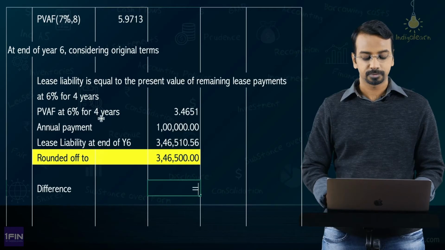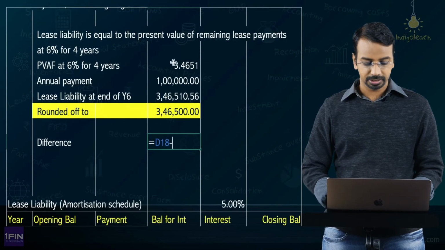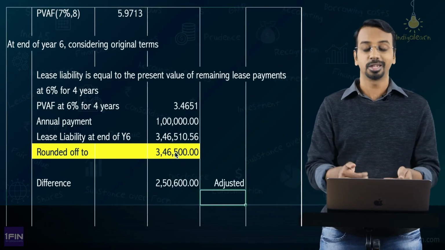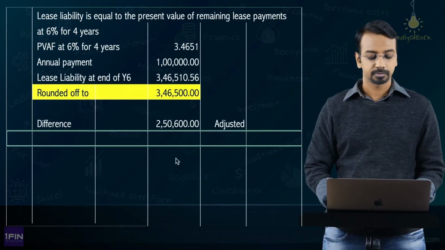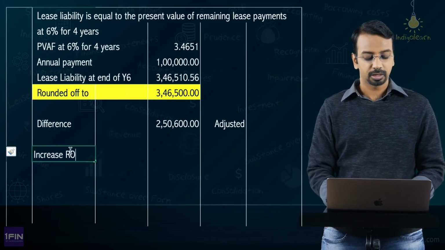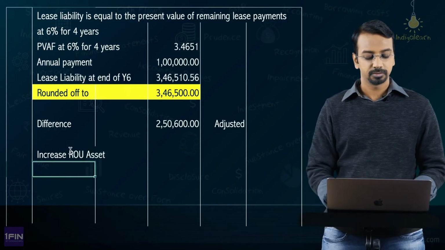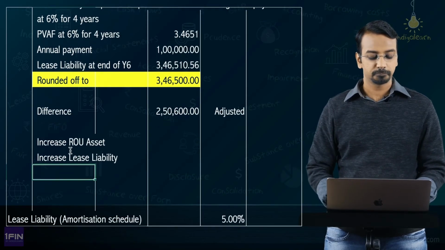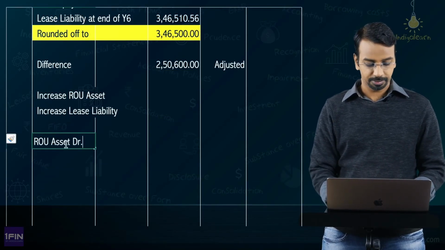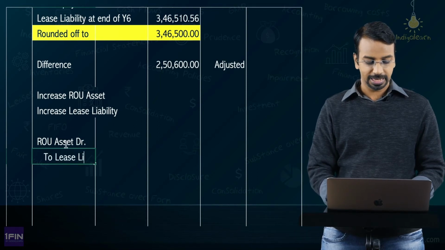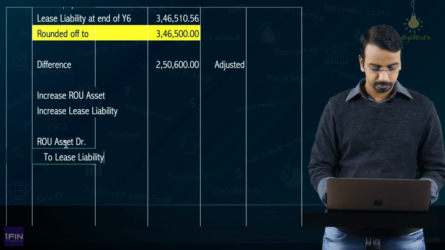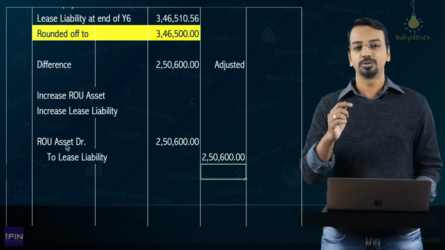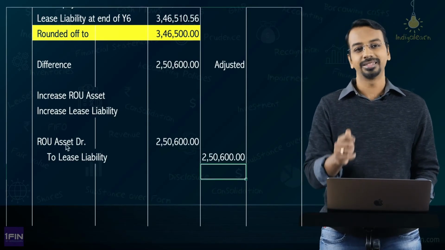The difference is 597,100 minus 346,500. This difference will be adjusted. Adjusted to what? You will increase the ROU asset and you will increase the lease liability. Now, what will be the entry for this? Right of use asset debit to lease liability, 250,600 and 2,50,600. This is how you will remeasure the lease liability